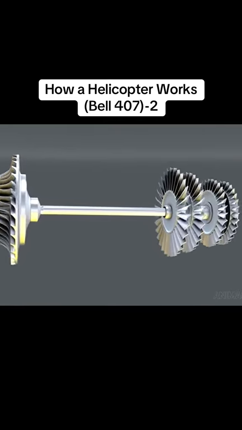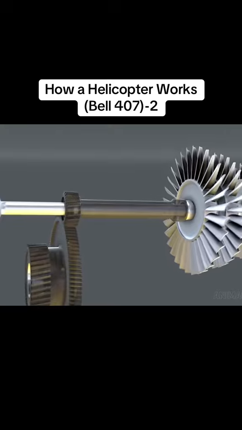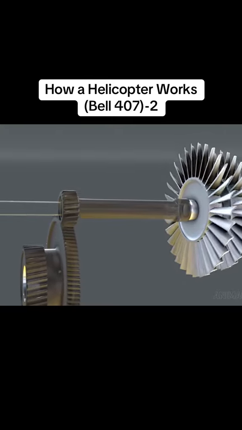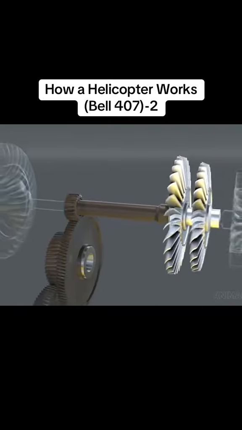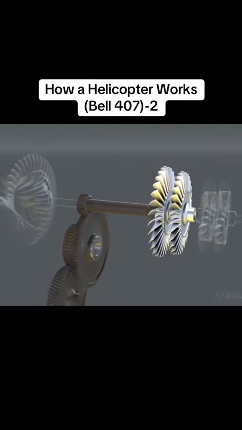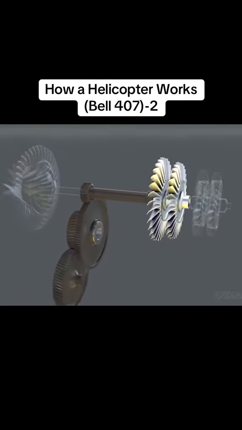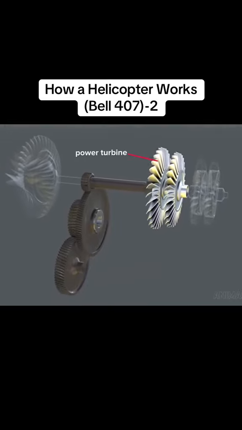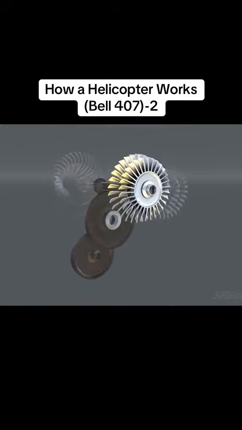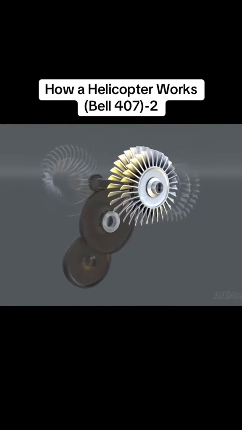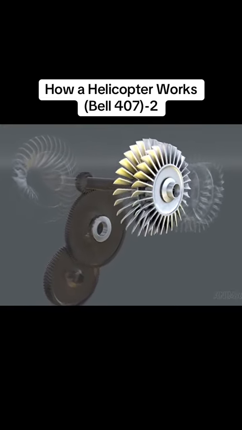The remaining two turbine stages connect to a hollow shaft that wraps around the compressor shaft and extends into the engine gearbox, eventually powering the main rotor. This is the power turbine. It can also be called a free turbine since it has no physical connection to the gas producer.